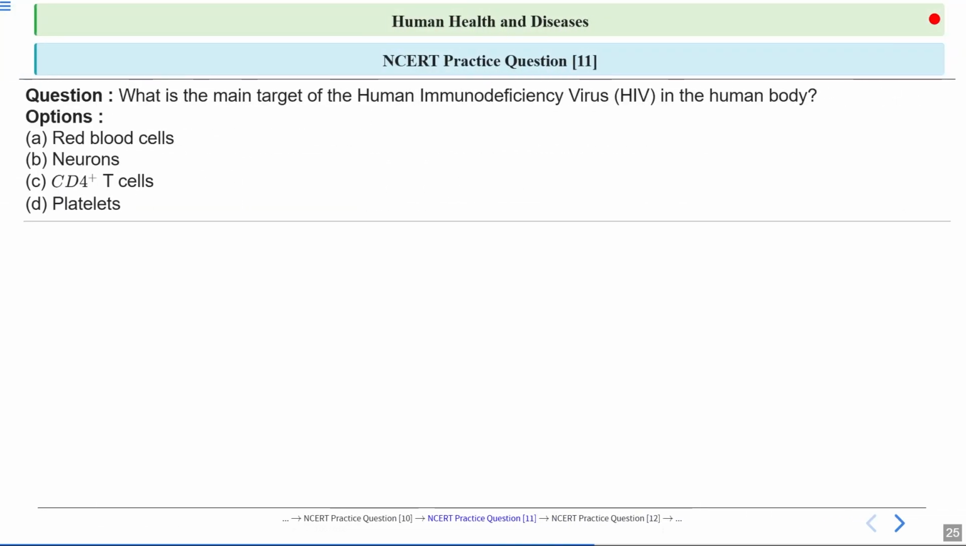Now, next question is, what is the main target of the human immunodeficiency virus in the human body? So in this question, they are asking what is the main target of HIV, which is a retrovirus, which causes a very serious disease called AIDS. Okay, there is no cure for AIDS. Only the symptoms can be managed by antiretroviral medicines. Now options are red blood cells, neurons, CD4 T cells, and platelets. So what will be the correct answer here?